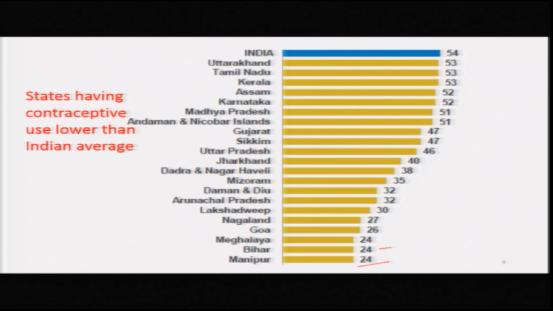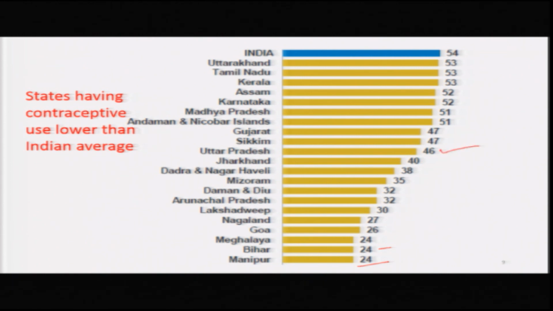We have to focus our attention on Bihar, Manipur, Meghalaya, Goa, Nagaland, these are again small states, Lakshadweep, Arunachal Pradesh, Daman and Diu, Mizoram, Dadra and Nagar Haveli, Jharkhand, Uttar Pradesh.